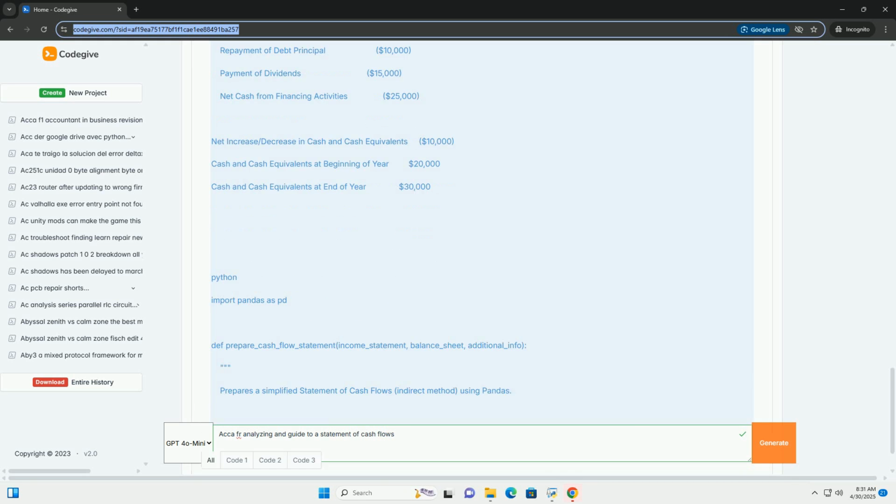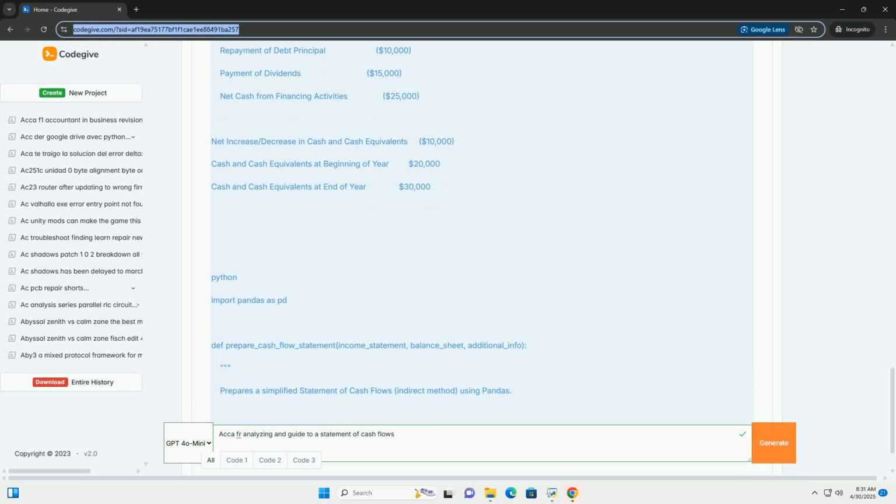Analyzing the statement of cash flows: Liquidity analysis, Solvency analysis, Profitability analysis, indirectly, Key ratios and metrics.